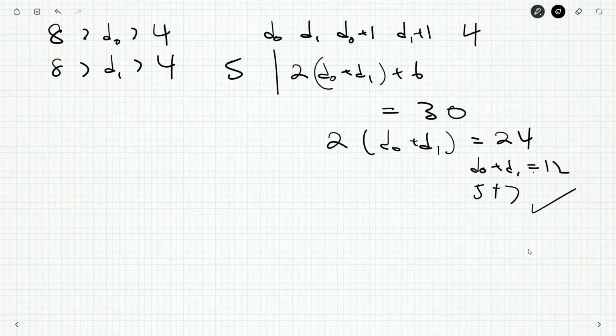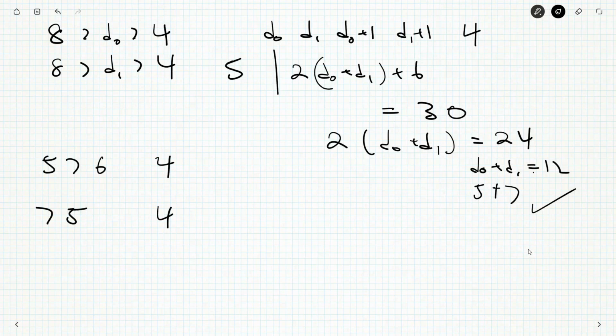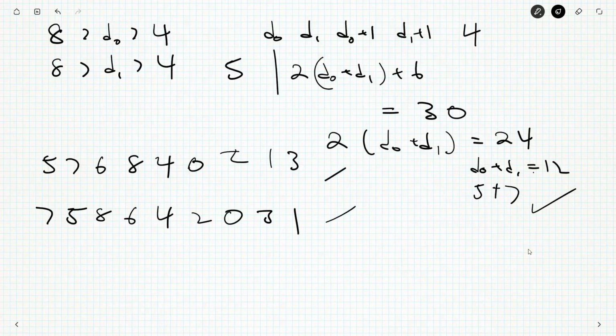And these ones should work out, but while we're at it, we got to write them out if we're going to add them up anyway. So 5 and 7, and 7 and 5, I suppose. 5 and 7, we get the 4 here. He goes up to a 6 and an 8, or an 8 and a 6. It's going to be the reverse of the one we saw earlier. The 5 goes down to a 0. 0 here, 2, 2, 1, 3, 3, and 1. Both Moffat numbers. Fantastic. Okay.